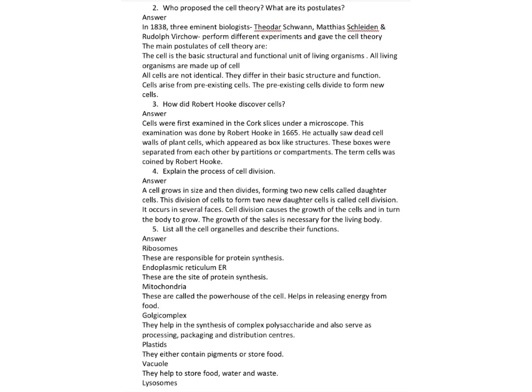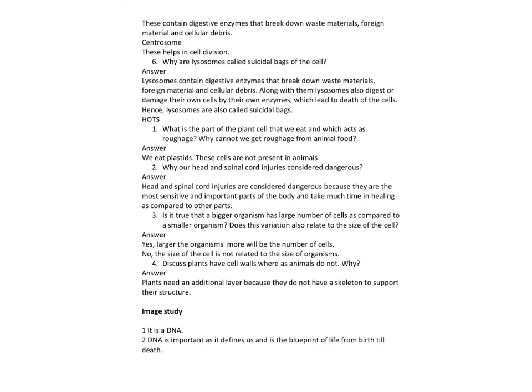Next is Golgi complex. Golgi complex helps in the synthesis of complex polysaccharides and also serves as processing, packaging and distribution centers. Next comes plastids. Plastids either contain pigments or they store food. Next is vacuoles. Vacuoles are the empty spaces. They help to store food, water and other waste materials in these cells. Next important organelle is lysosomes. Lysosomes are also known as the suicidal bags because they contain certain digestive enzymes in them which can digest the waste material, food, cellular debris and even they can eat themselves, right?